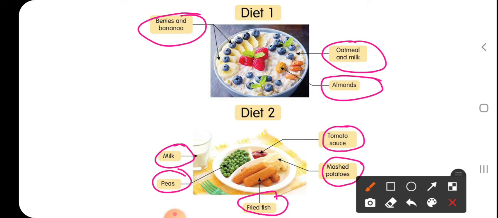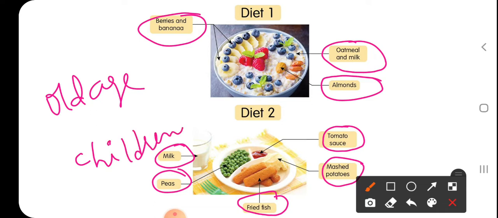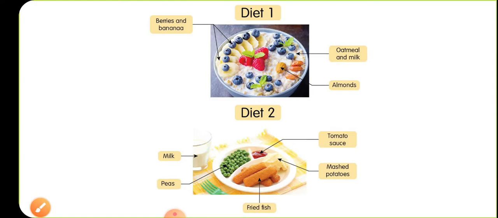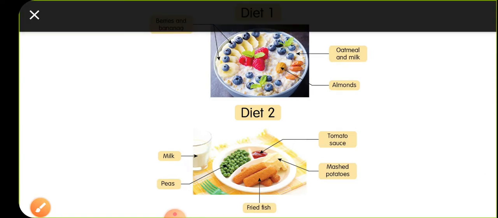So both these plates, diet 1 and diet 2, vary in their nutrients. Which diet plan is suitable for old age people and which one is suitable for children, that we are going to understand. After watching the video, we are going to work out why a particular diet plan is suitable for a particular age group. Okay, let's have a quick look at a video, children.